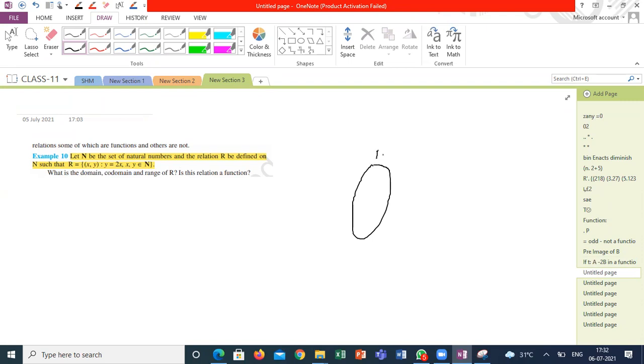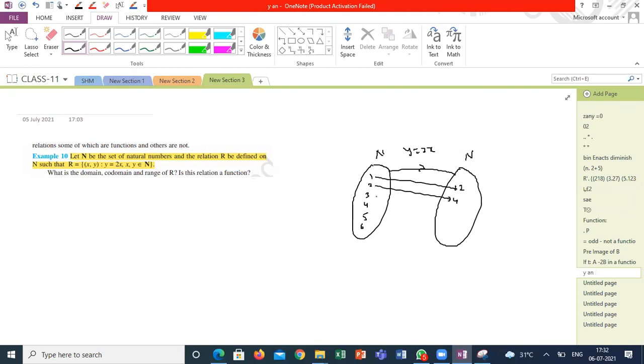Let's see whether this relation is a function or not. It would be very simple to prove something is not a function: if we take any one element and show it has multiple images in B, then it is not a function. Here, 1 is mapped with 2, 2 is mapped with 4, 3 is mapped with 6, 4 is mapped with 8, 5 with 10, 6 is mapped with 12 and so on. It will be a function.